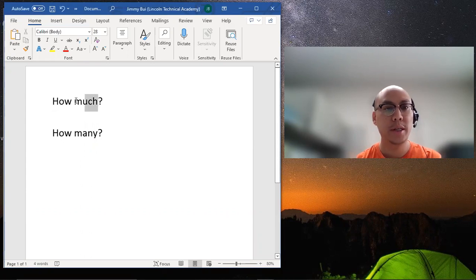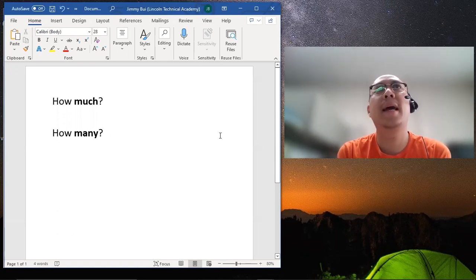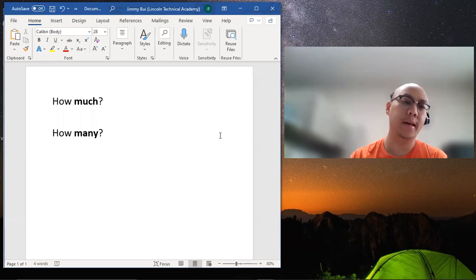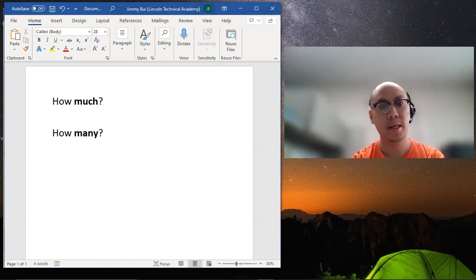So the difference between how much and how many is going to be a noun that is quantifiable. So what does that mean? Quantifiable would be something that can be counted, okay? And when something can be counted, that is when we use the word many.